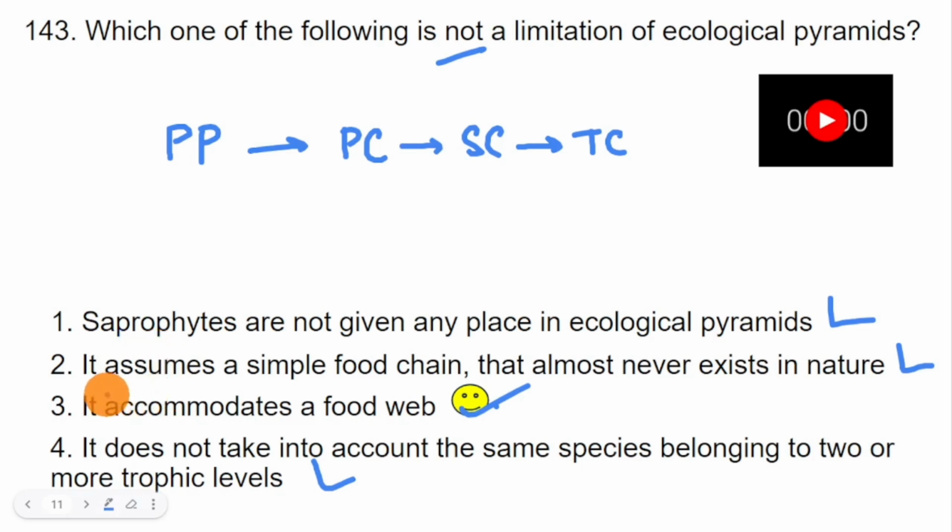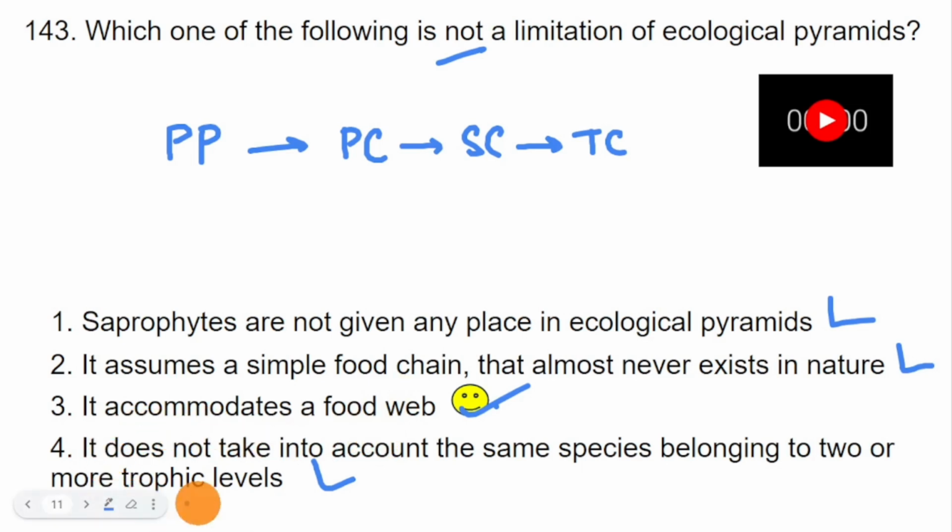Then the next one: it assumes a simple food chain that almost never exists in nature. So in nature, what exists is a food web. Every chain is interconnected. So what we assume in our understanding is that a simple food chain exists, and this is definitely a limitation of the ecological pyramid. It never accommodates a food web. This is a wrong statement.